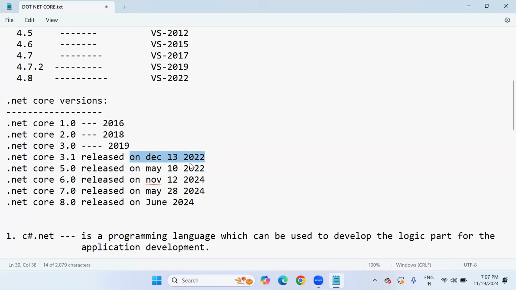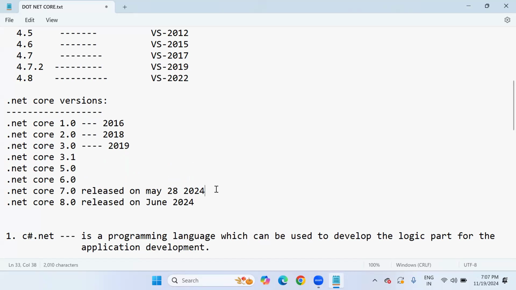I mentioned the years, but these are support ending years, not released years. By mistake I included them, so that's what I'm trying to correct. So let's remove all this so that you get clarity. These are not released years. These are support ending years actually.